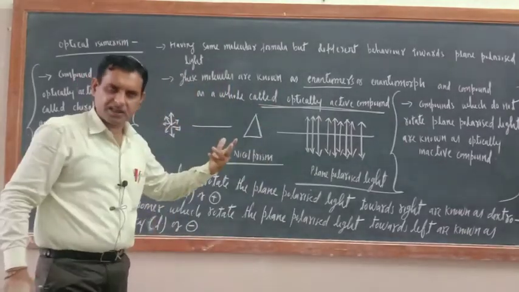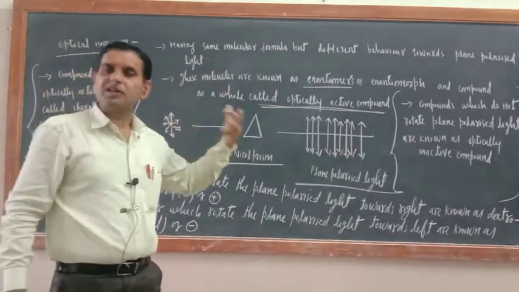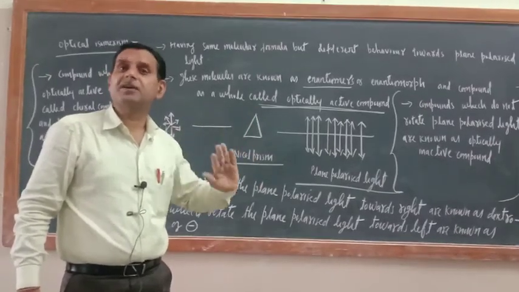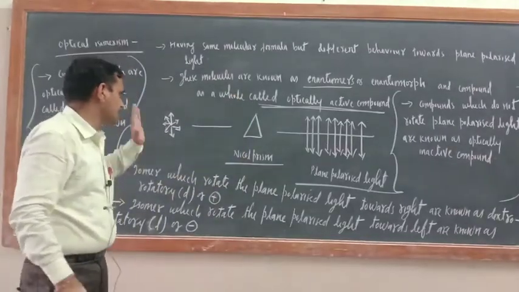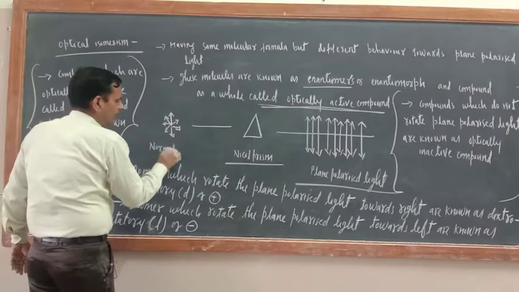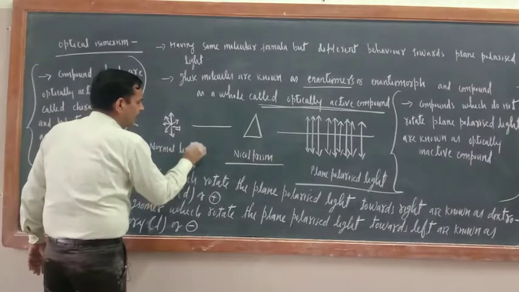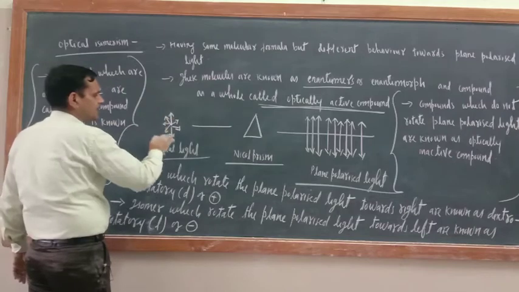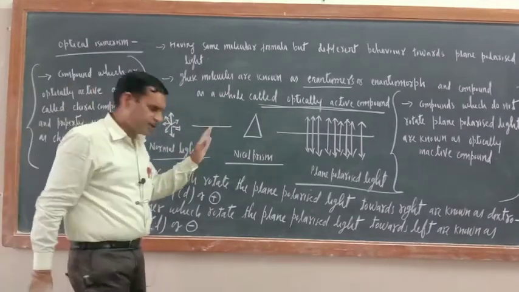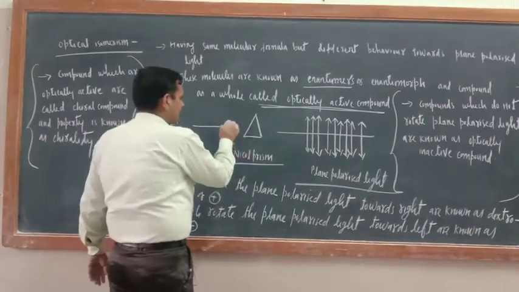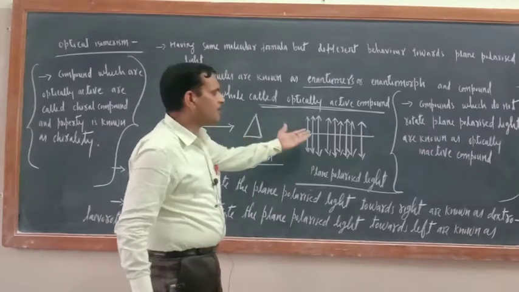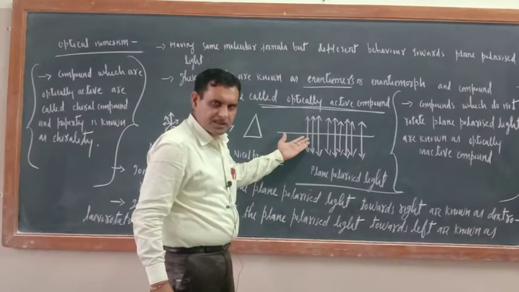So just try to understand their behavior toward the plane polarized light may be different. Now what kind of behavior they will exhibit toward the plane polarized light? Now just see, this is normal light, which vibrates in all direction. This is the Nicol prism. When this light passes through the Nicol prism, there is a change in its behavior. What is that behavior? Just see.